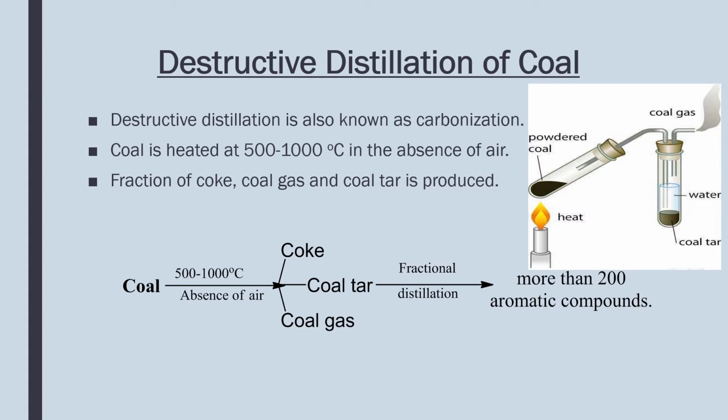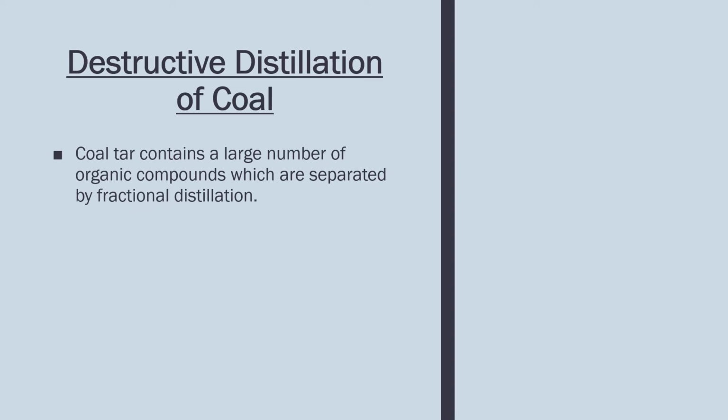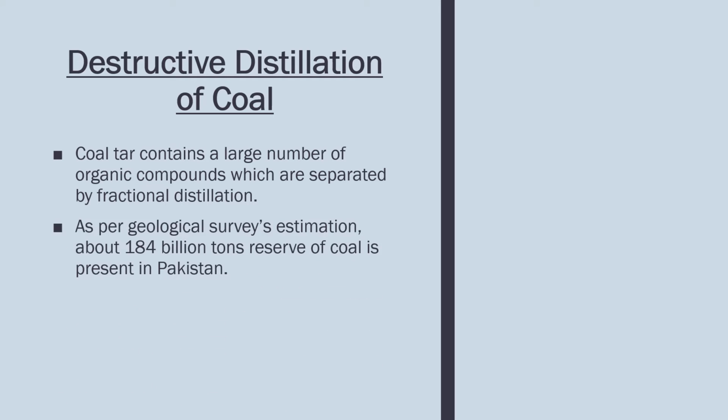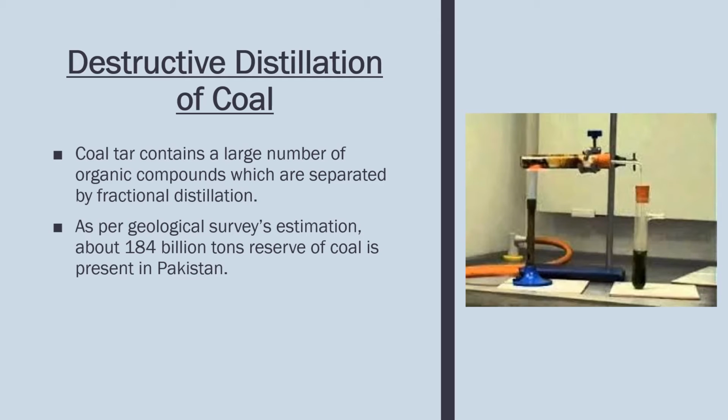And upon the fractional distillation of coal tar, it produces more than 200 aromatic compounds. Coal tar contains a large number of organic compounds which are separated by fractional distillation. Fractional distillation is the separation of the components according to the difference in their boiling points. As per the Geological Survey's estimation, about 184 billion tons of coal reserves are present in Pakistan. This is the fractional distillation.